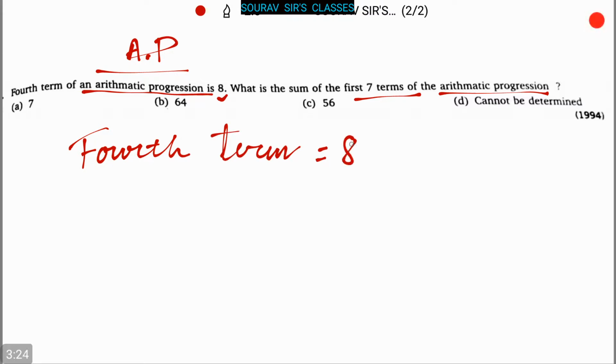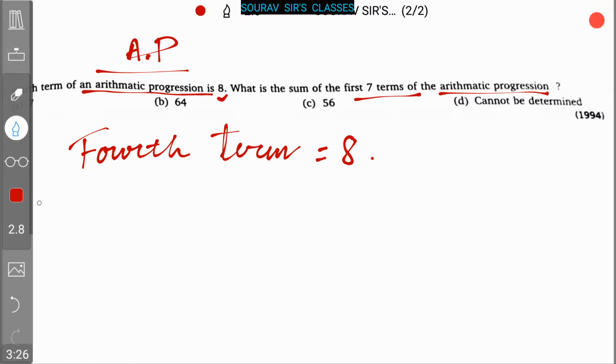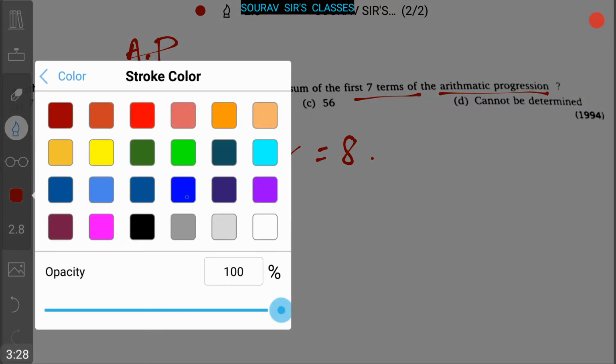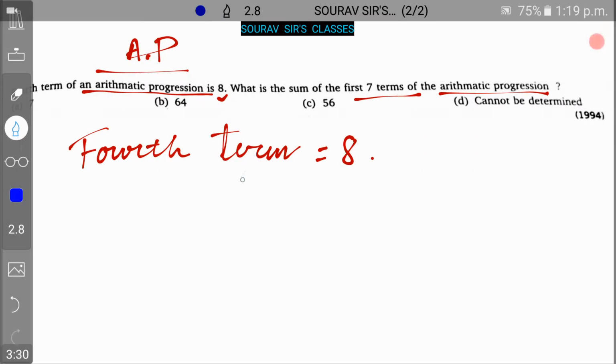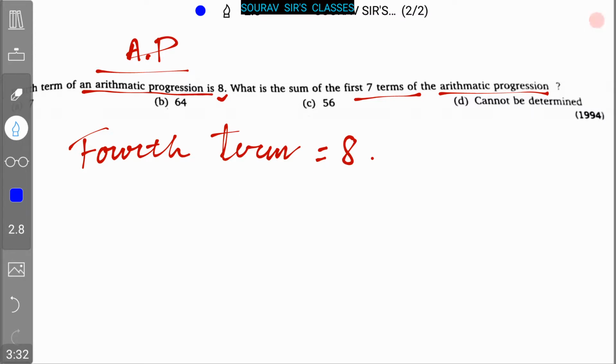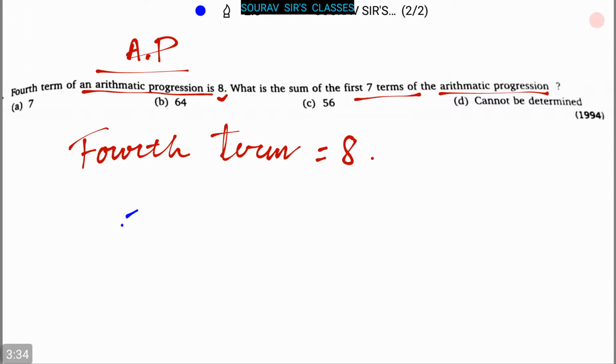Okay, so now let me change the color. Here we go. And from this we can say that a plus 3d is equal to 8.